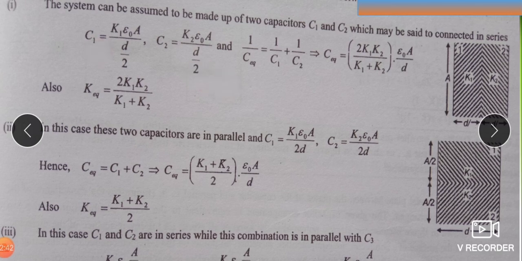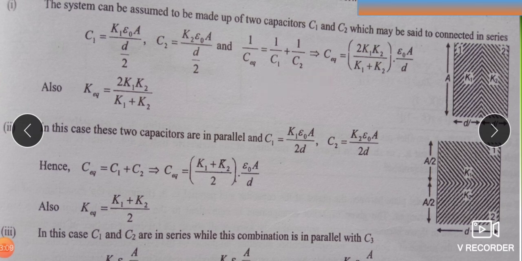Since these two dielectric slabs are in series, one after another, the reciprocal of the equivalent capacity is equal to the sum of reciprocals of the individual capacitors: 1 upon C is equal to 1 upon C1 plus 1 upon C2.